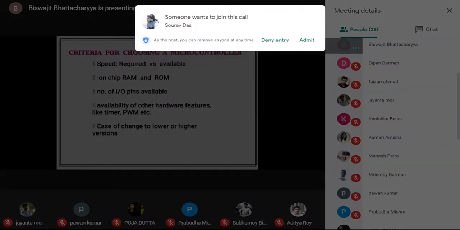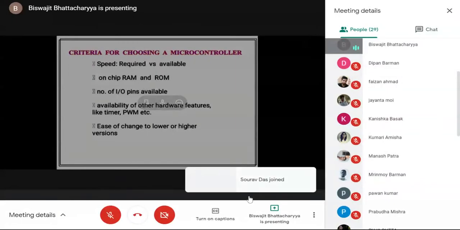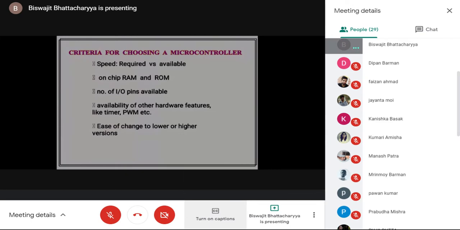almost automatically. And obviously we'll see in course of time that sometimes we need to modify our existing program, and whether our chosen microcontroller can support the modification of our program, that we will do in course of time. So different versions of programs should be written and executed by the microcontroller.